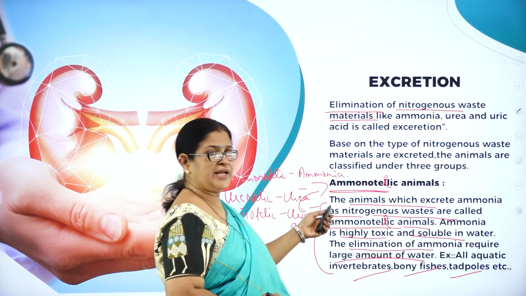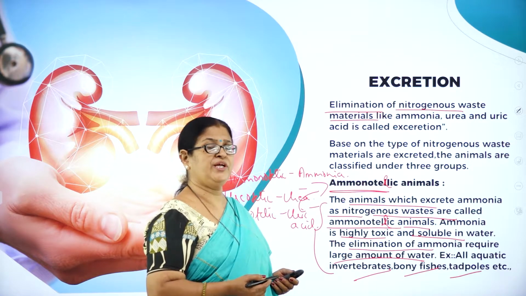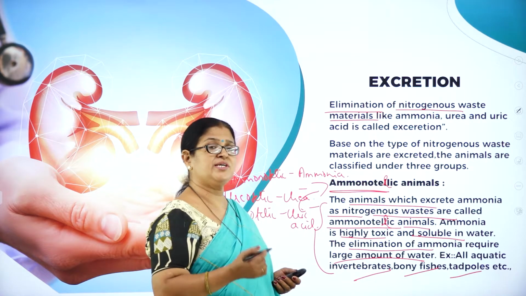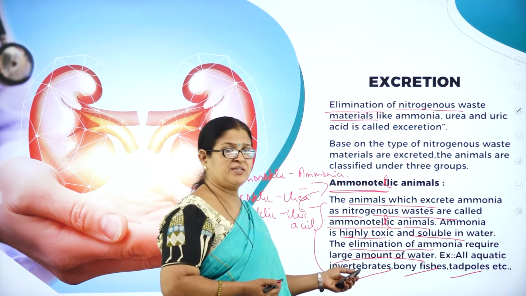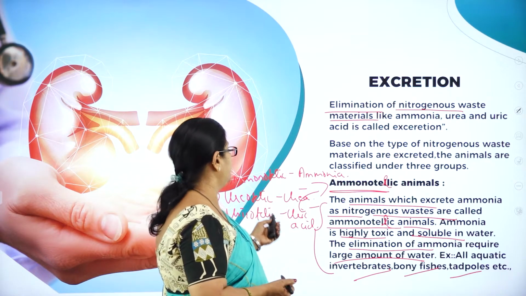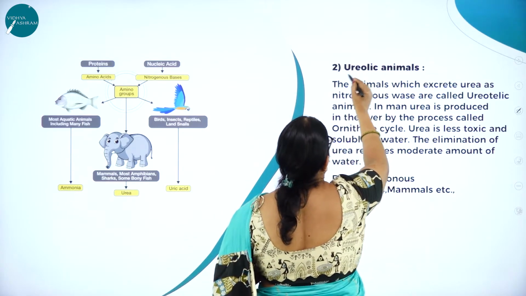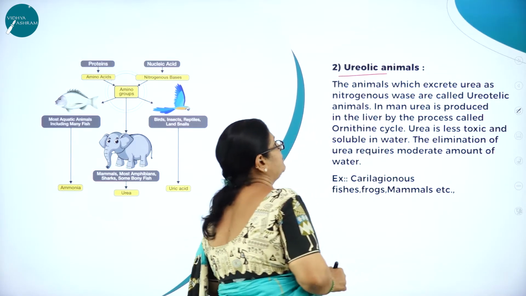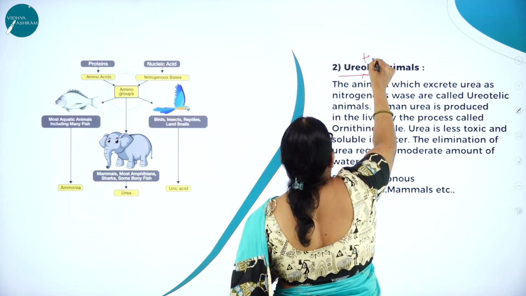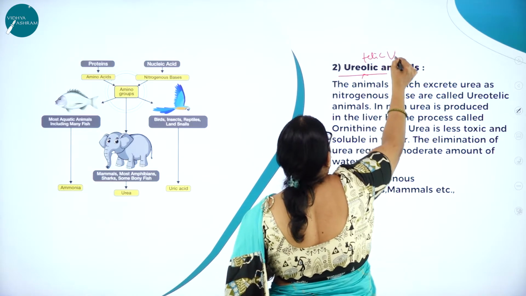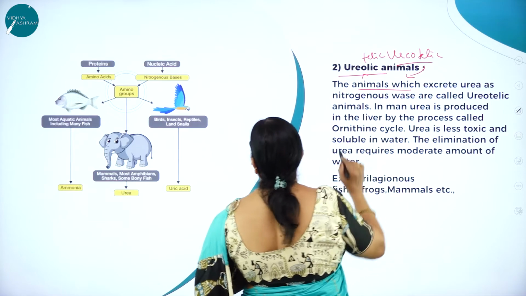So ammoniotelic animals are those animals which eliminate the nitrogenous waste in the form of ammonia. Ammonia is highly toxic, as we know, and it is easily soluble in water. So usually we come across aquatic invertebrates, the bony fishes and tadpoles excreting ammonia. Moving on to the next group of animals called ureotelic animals. The animals which excrete urea. So, what are ureotelic animals?